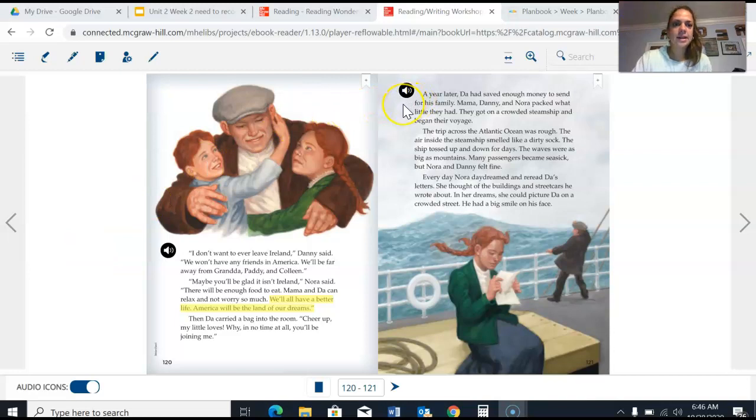A year later, Da had saved enough money to send for his family. Mama, Danny, and Nora packed what little they had. They got on a crowded steamship and began their voyage.